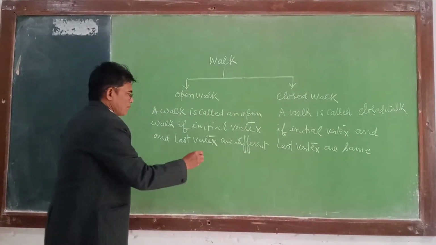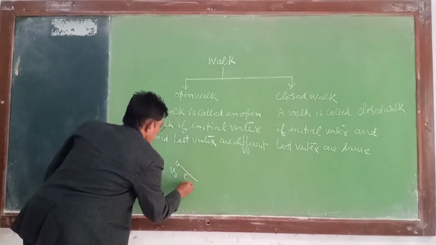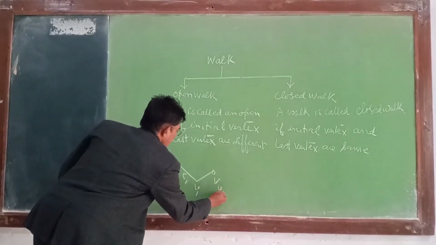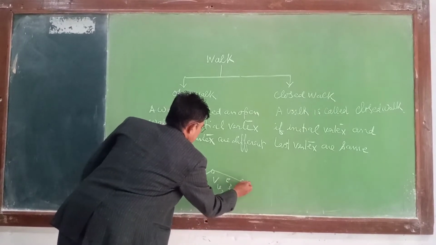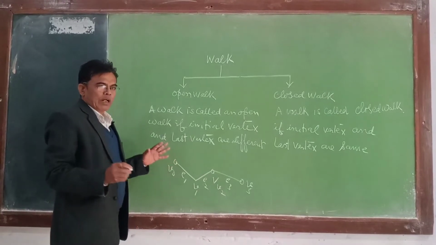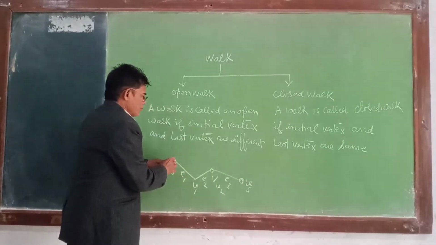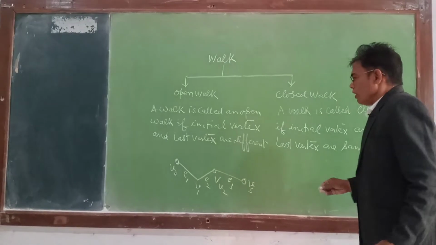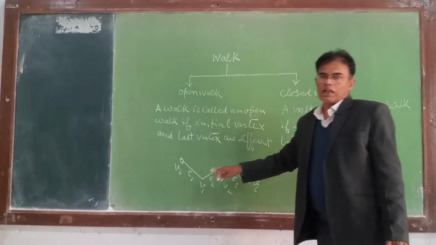For example, suppose this is V0, E1, V1 here, V2 here, E2, this is E3, this is V3. So this is an open walk. Open walk means this is the initial vertex and this is the last vertex. These are different. And what is a closed walk? If V0 and V3 are the same, then this walk is called closed.